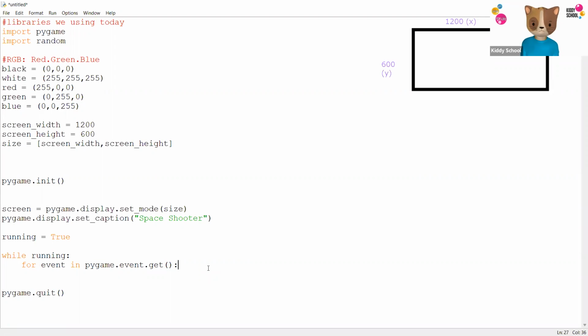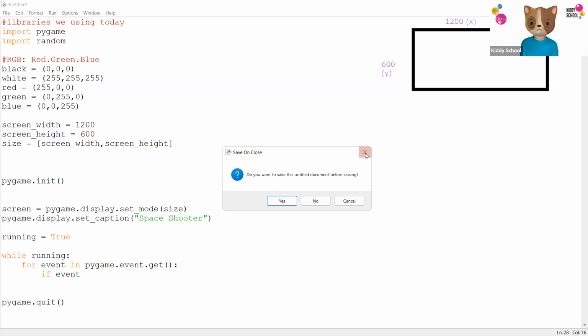Now we're going to run a condition. We need to check if someone is pressing the X button. You don't want people to leave the game unless they want to exit it, so we need to make sure the game does not end automatically. It's only going to end when you press the X key. Usually you press the X key and it ends, but not with Pygame, because in Pygame you need to design everything from scratch.